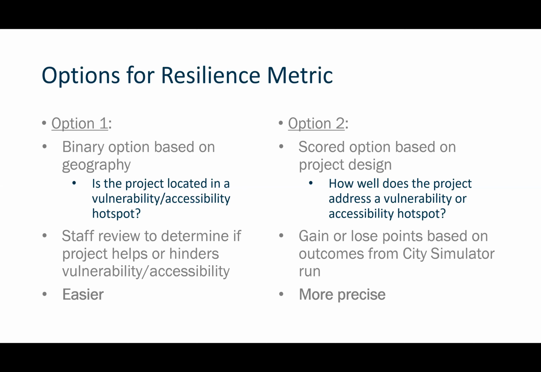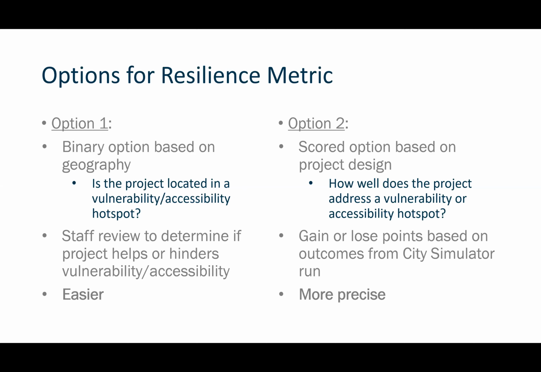And the scoring option here would be very much based on that outcome. So you can gain points if you're helping. You could potentially lose points if you are hindering, if your results come back really poorly. So this option is much, much more precise, but it does take a lot more effort. We would have to basically make a run for every project, or maybe a package of projects that relate to each other. And again, going back to the data and the staff training, that might be a lot for a single person to undertake.